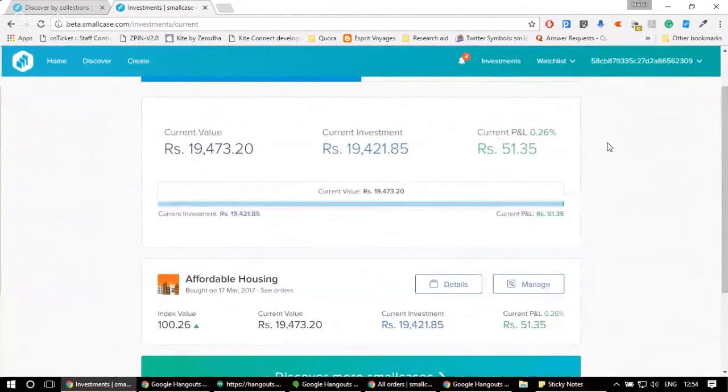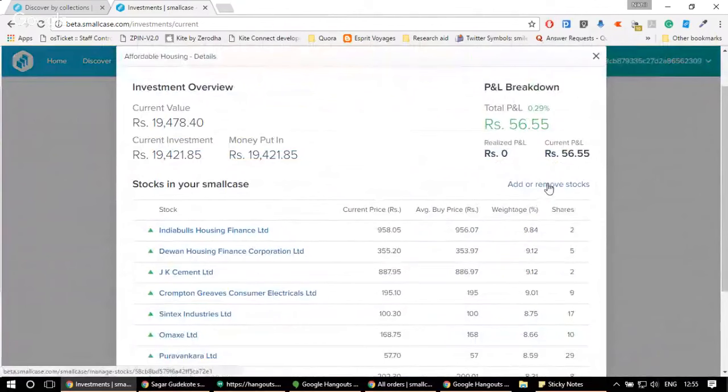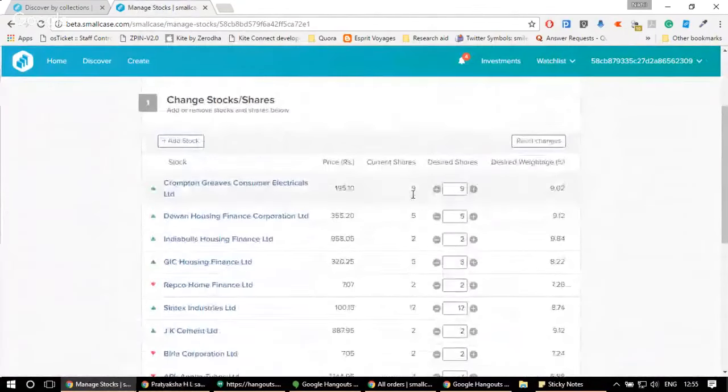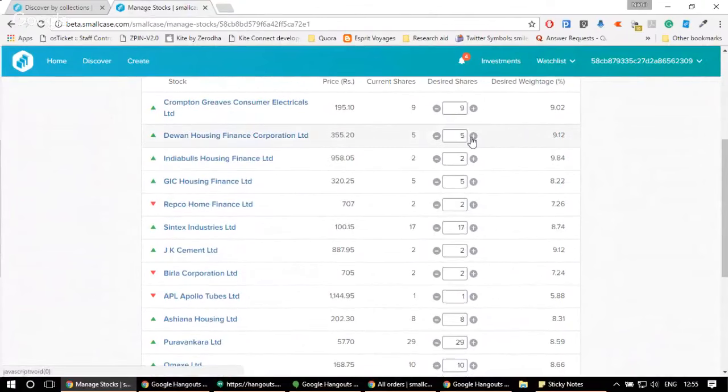So this is what you can do once you have bought in a smallcase, that is invest more, rebalance, exit. You can also buy and sell individual stocks if you want to do it. Just click on details, click on add or remove stocks, and you will be redirected to a page where you will be able to see the current number of shares of each stock. And then under the desired shares column, you can increase or decrease the number of shares for every stock. Let's say in this case, if I want to increase the number of shares for Dewan Housing from 5 to, let's say, 10, I can do it here.